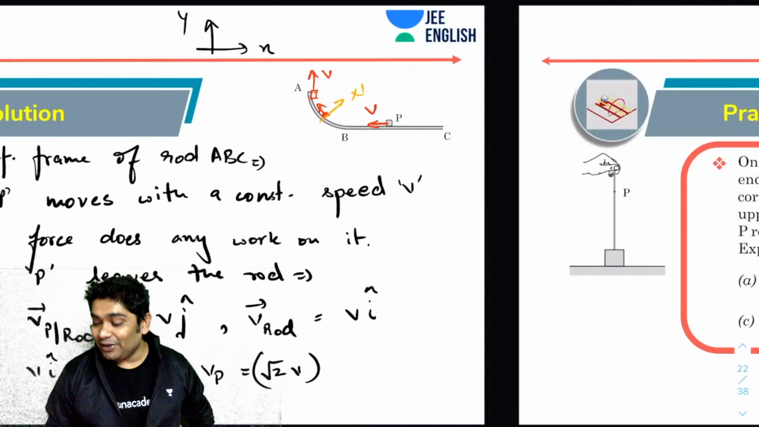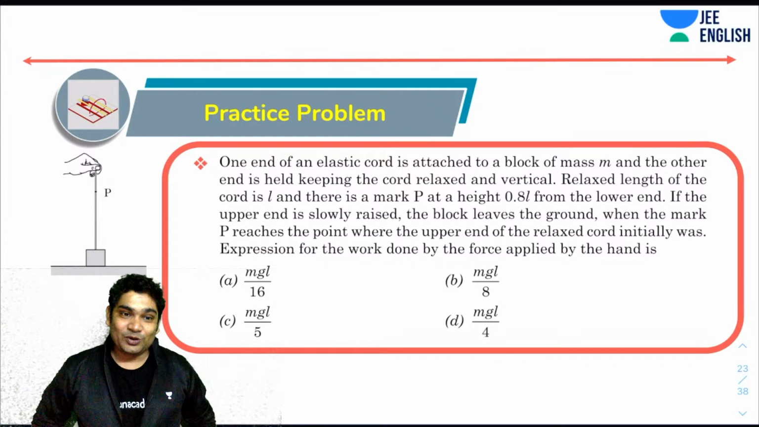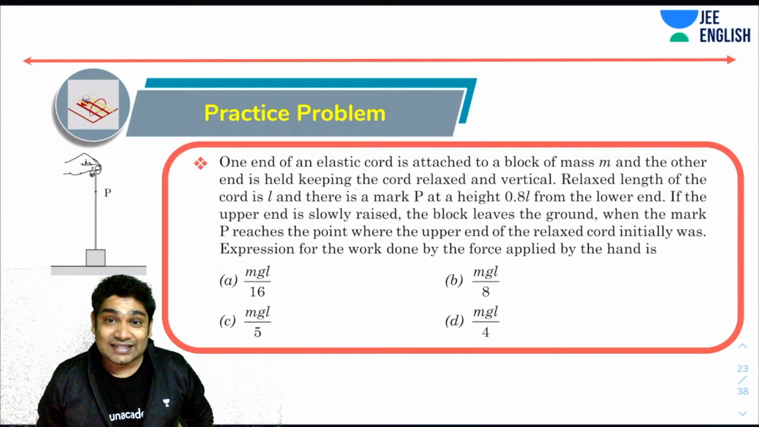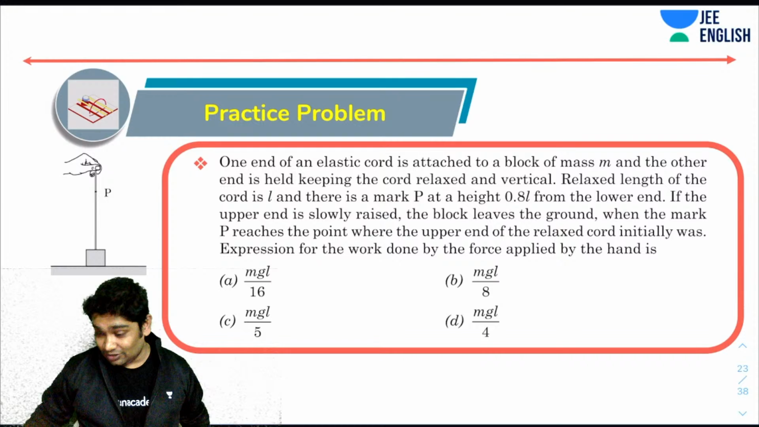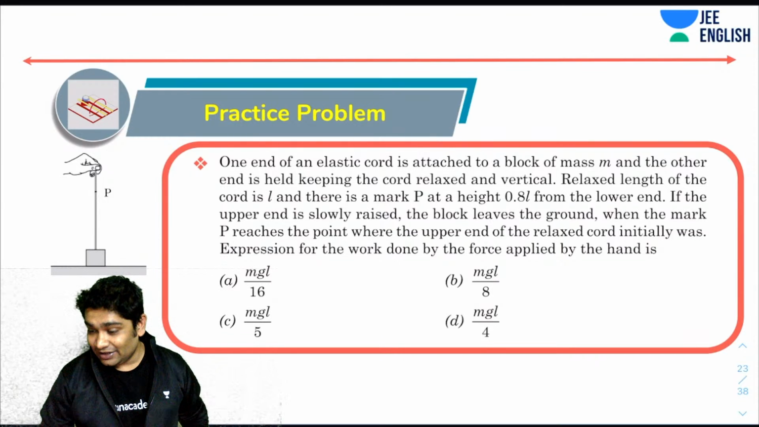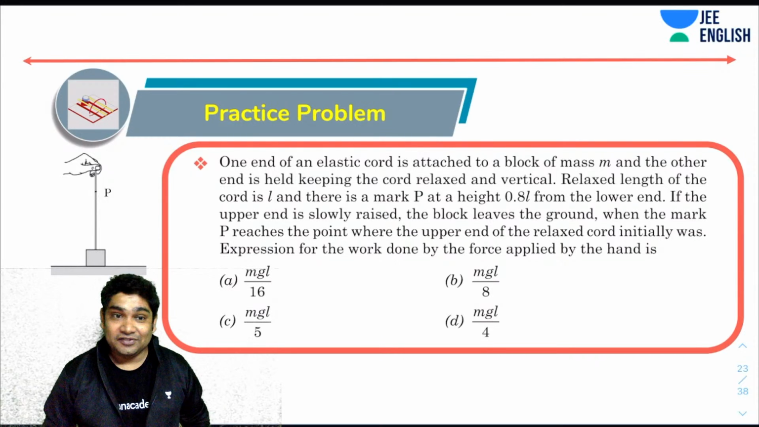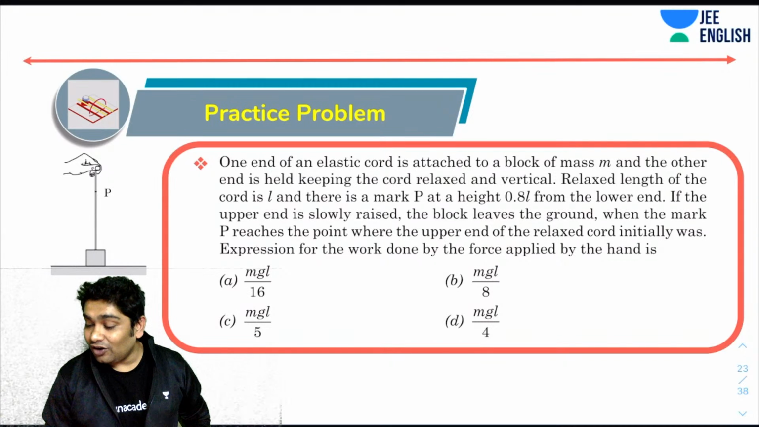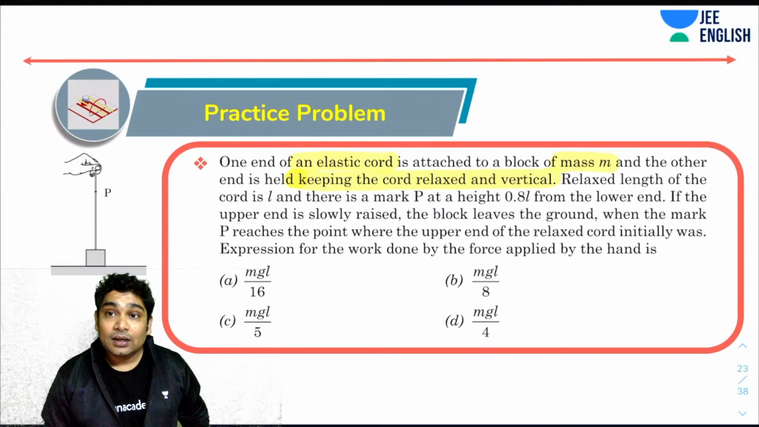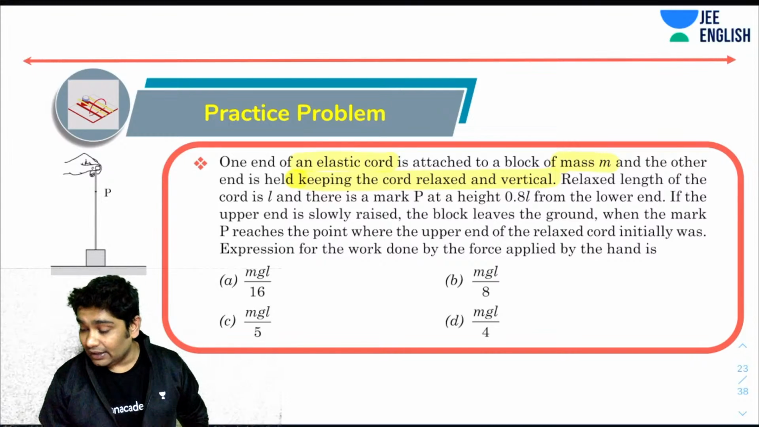All right, so let me bring you the next challenging problem for you to think about. So this question says one end of an elastic cord. So again, keep noticing the keywords in the question. So one end of an elastic cord is attached to a block of mass m, and the other end is held, keeping the cord relaxed. So initially, you are keeping the cord relaxed and vertical. Now the relaxed length of the cord is L.